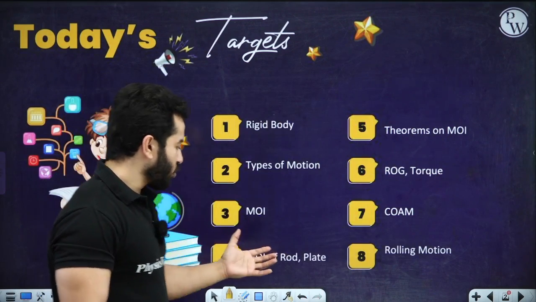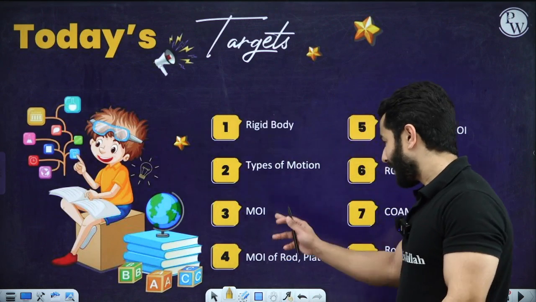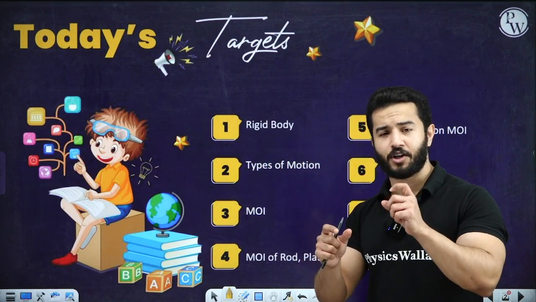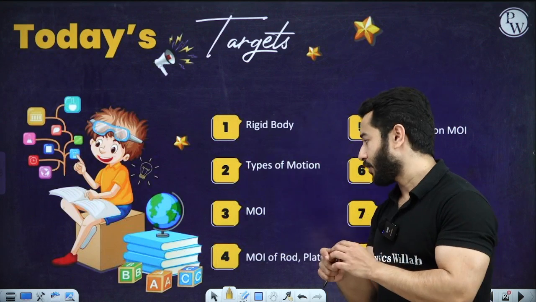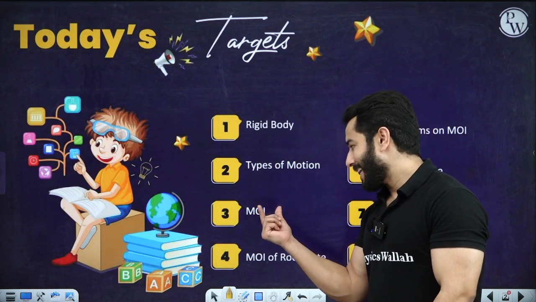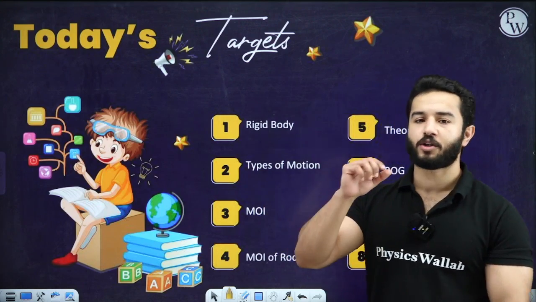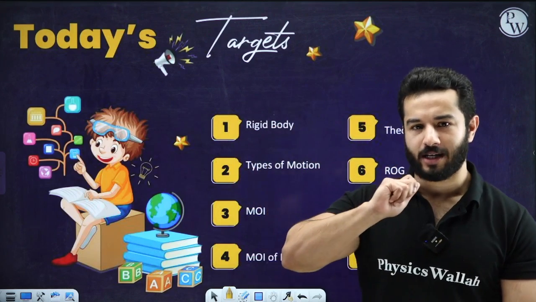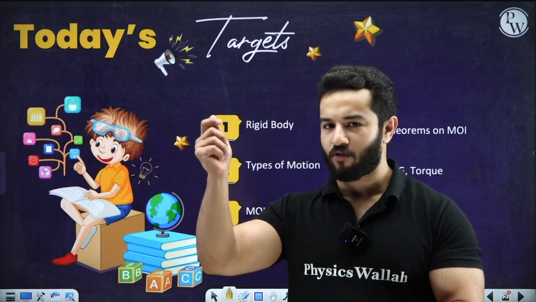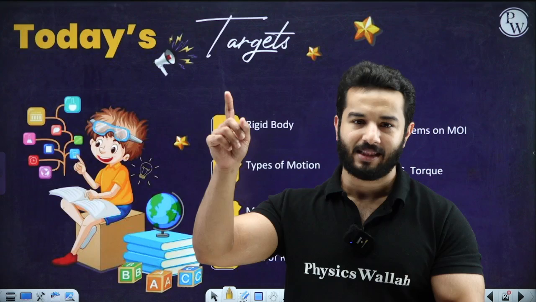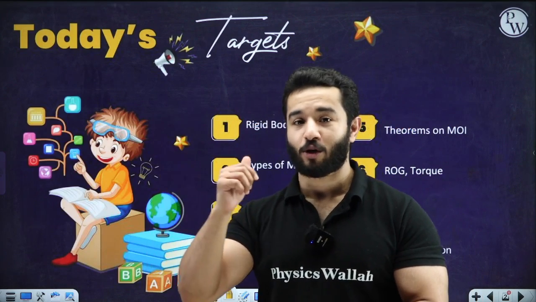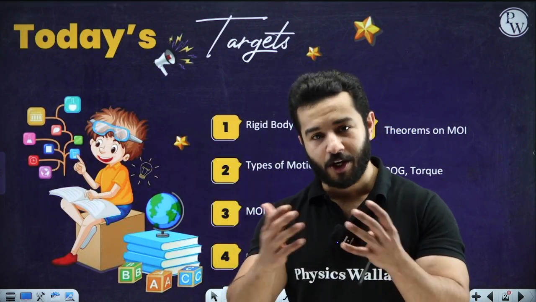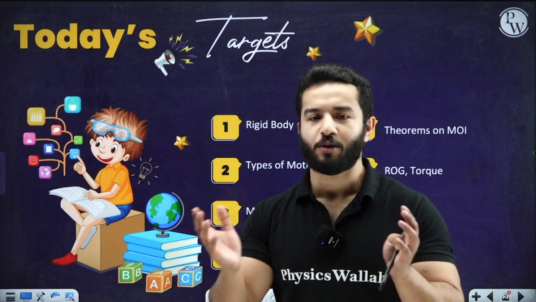Then we are of course going to talk about moment of inertia. In this part, we are going to first discuss what we really mean by moment of inertia. Again, the definition and the theoretical concepts are going to be really important for us. Then after that, we are going to talk about moment of inertia of a single particle and of a system of particles. Can you draw a comparison from center of mass? Exactly, that's what we did in that chapter, right? We talked about center of mass, then center of mass of a discrete system of particles. Then we discussed center of mass of continuous bodies which have continuous mass distribution.